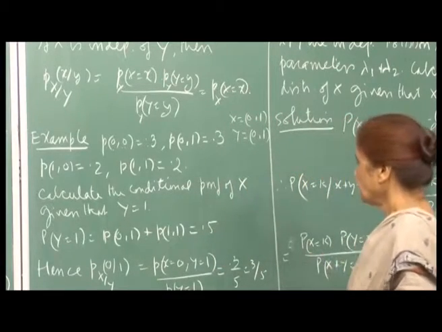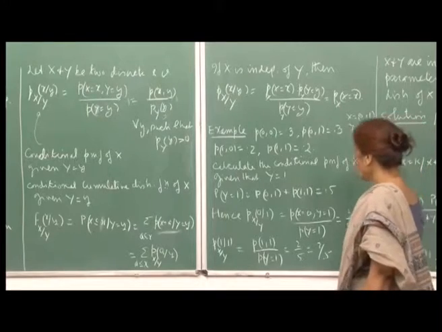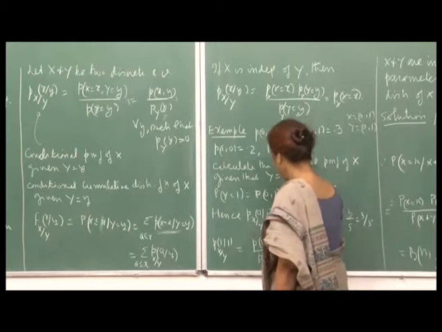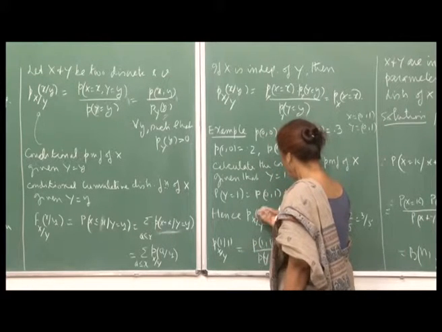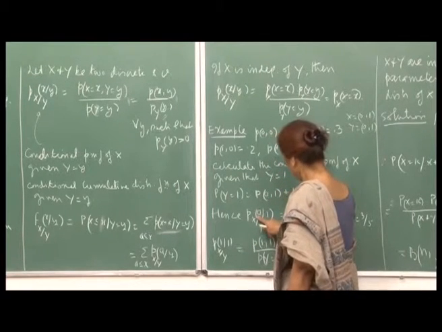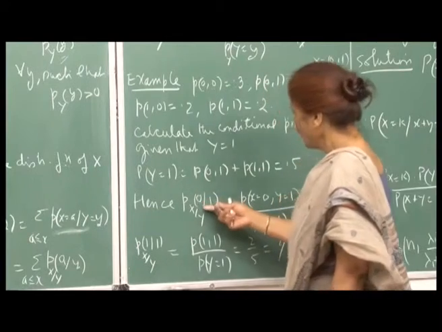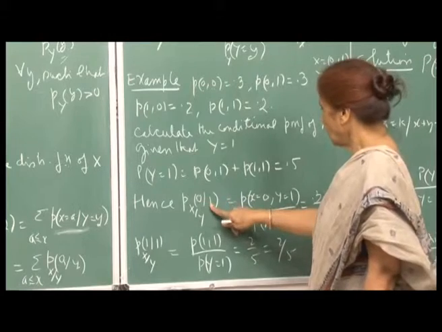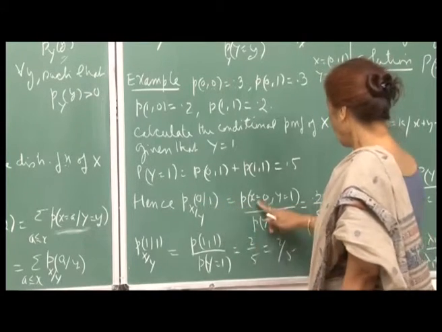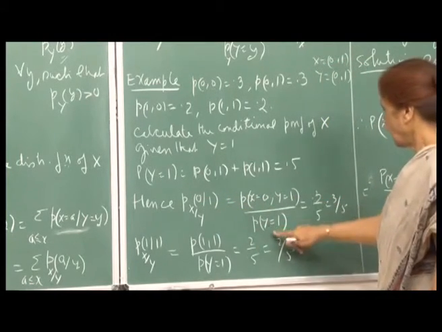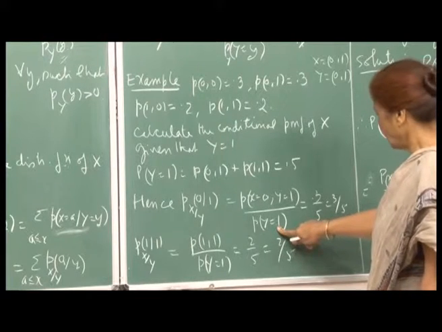So, that is 0.5, and hence the conditional probability of X given Y equal to 1. If you want to find out, the possible values of X are 0 and 1, so you will find both the probabilities. For X equal to 0 given Y equal to 1, that will be P of 0 1 divided by probability of Y equal to 1.